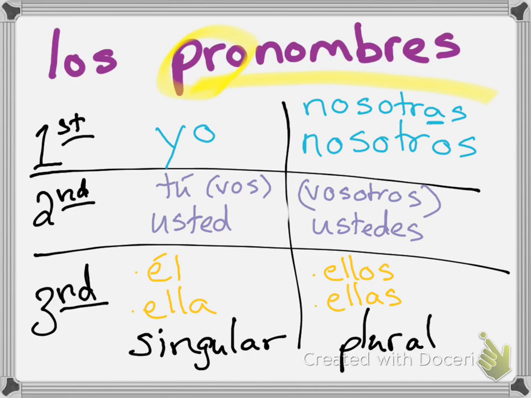So for right now, we're going to focus on this last group, on this third person, okay? Because obviously, if I'm talking about myself, I'm going to use yo. And if I'm talking about somebody else plus myself, I'm going to use nosotras or nosotros. If I am a part of it, I am up here, okay? And then, as I said, we're going to talk about which one of these to use here in a second. So let's focus on the third person, okay?